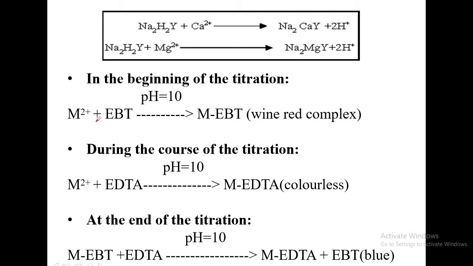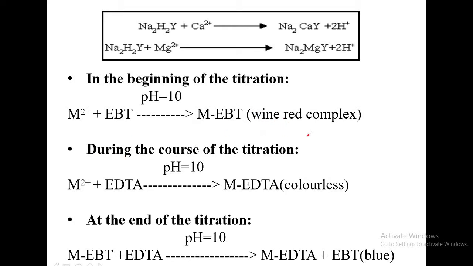In that pH range, of the many calcium and magnesium ions present, some calcium and magnesium ions form a complex with the EBT, that is a weak complex, the MEBT complex. It is wine red in color. EBT in the free state at pH 10 imparts blue color, but when it complexes with calcium and magnesium it becomes MEBT, which shows wine red color.